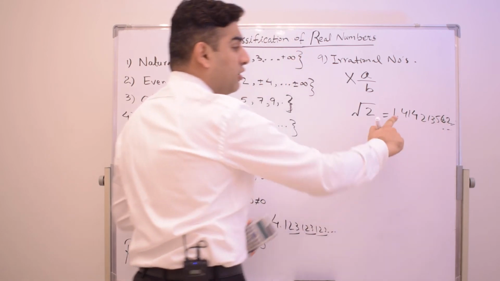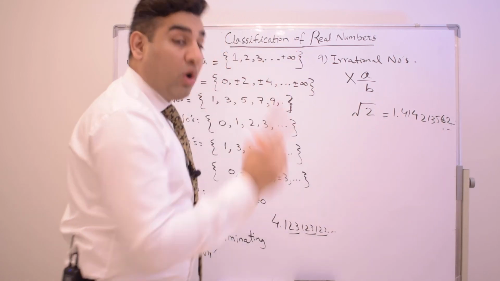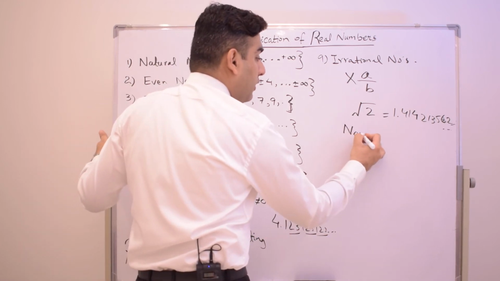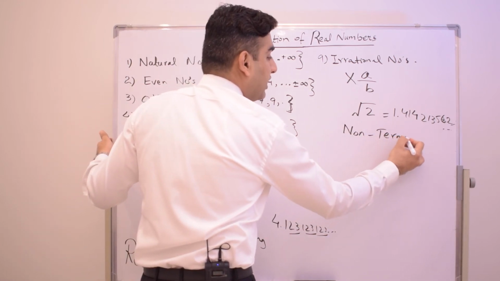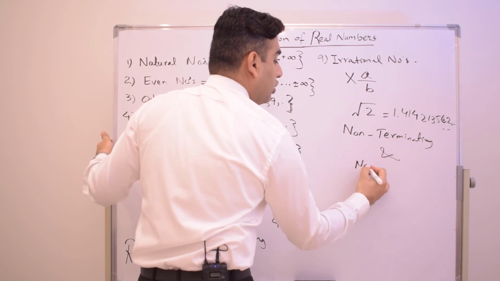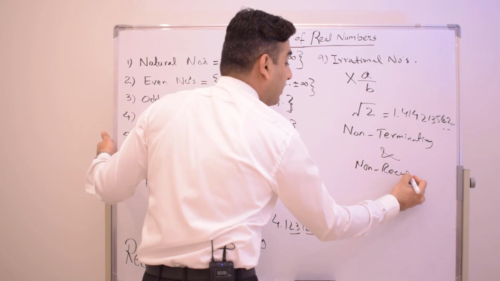Here you can see it is non-terminating and non-recurring. So this is the identification: non-terminating, meaning it will not end, and non-recurring, meaning there will be no pattern.